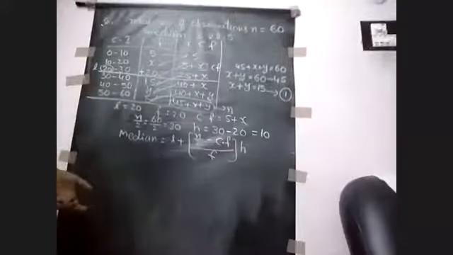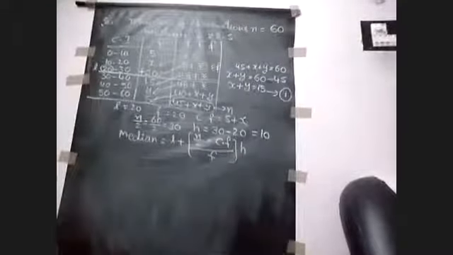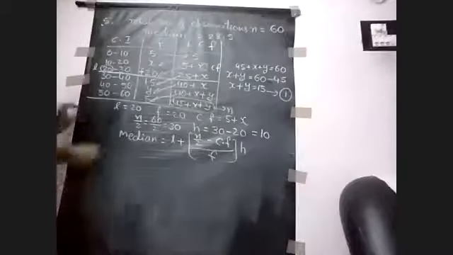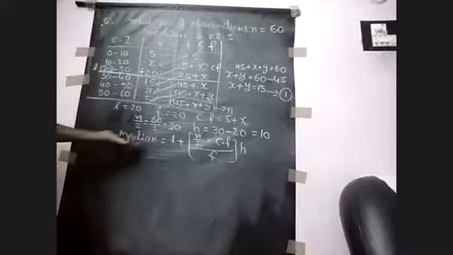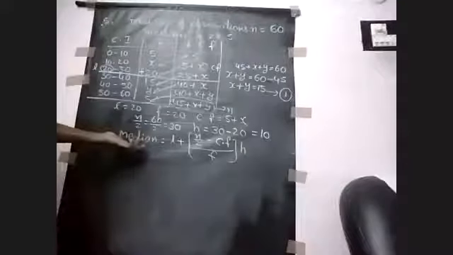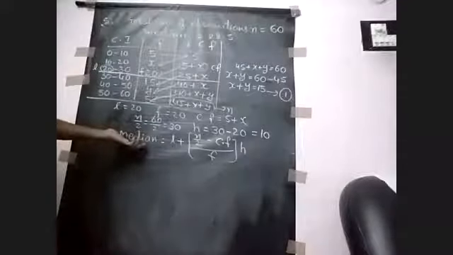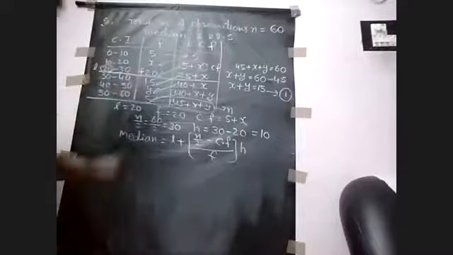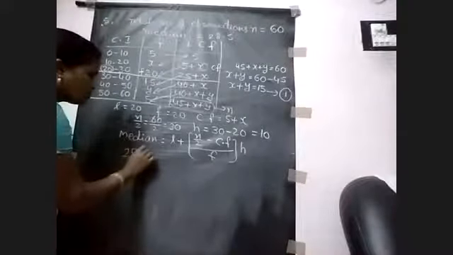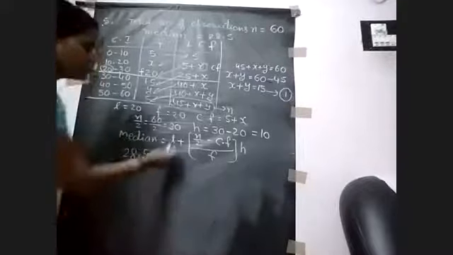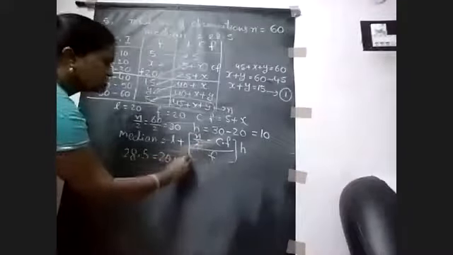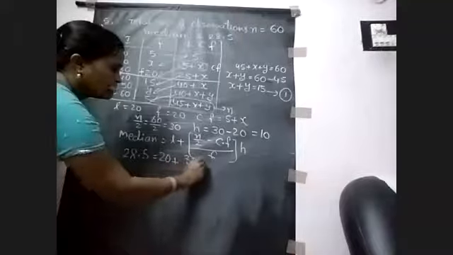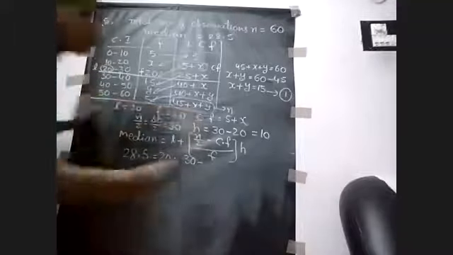So substitute these values in this formula. The median value is given, 28.5, is equal to L, that is 20, plus n by 2, that is 30, minus CF. What is CF here? 5 plus x.